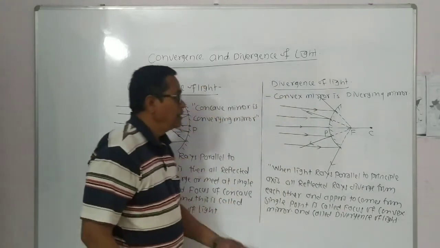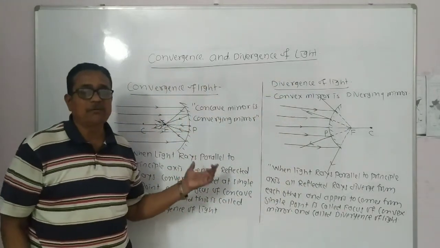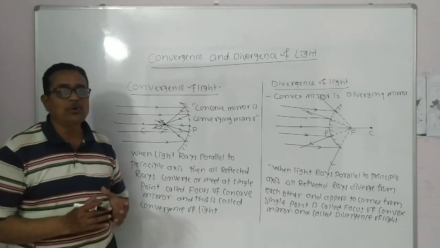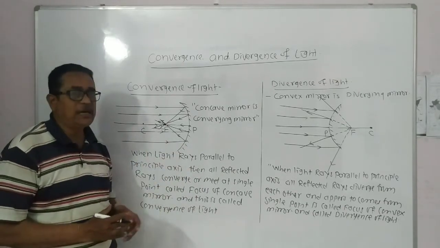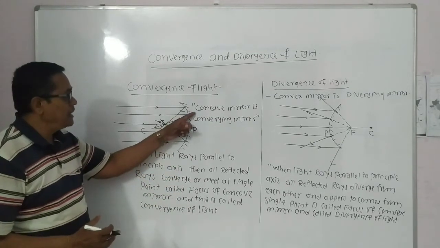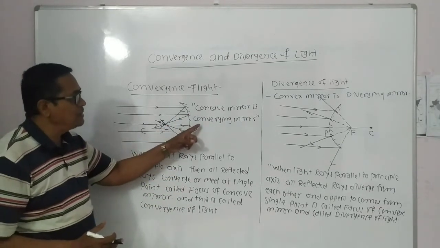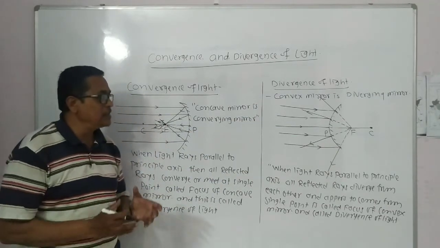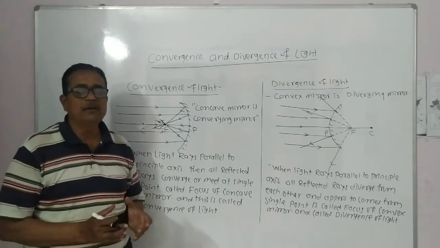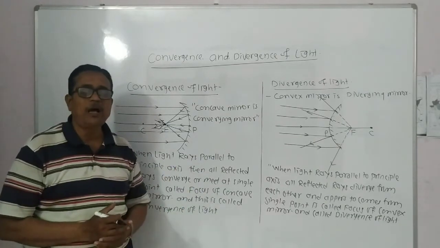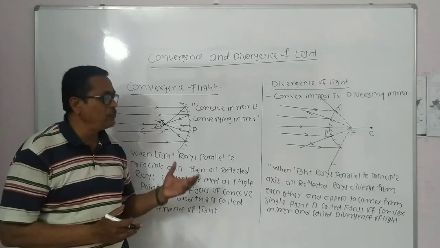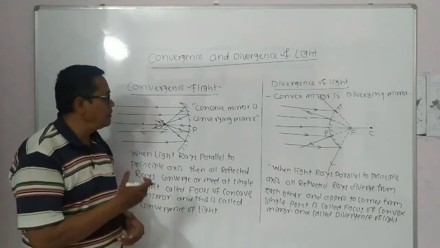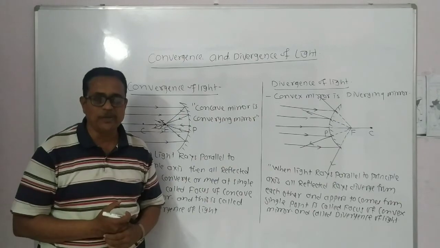Dear student, when we explain convergence and divergence, these diagrams are necessary. Hence in your notes, you can draw this diagram and write down which mirror is converging mirror and which mirror is diverging mirror. This topic is also useful for you to write the difference between concave mirror and convex mirror, and is a very important topic related to drawing ray diagrams using concave and convex mirrors. Thank you.